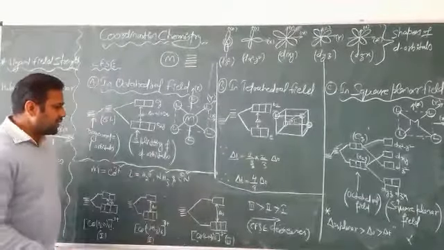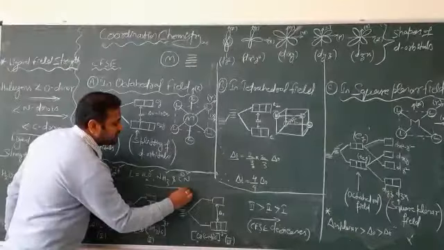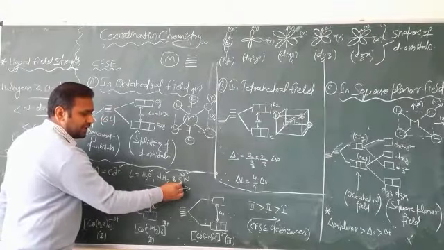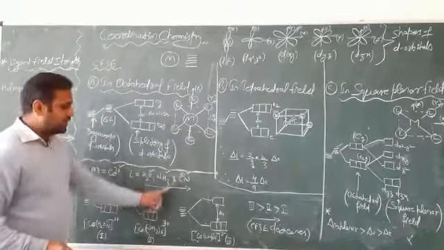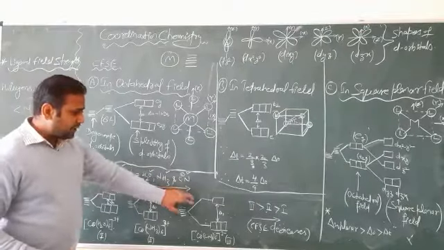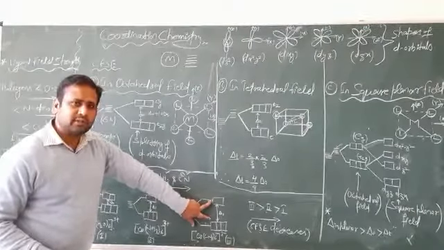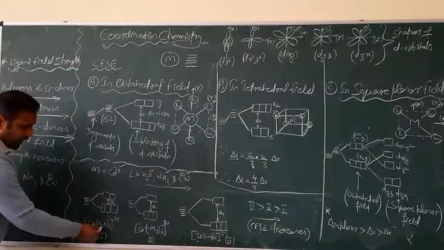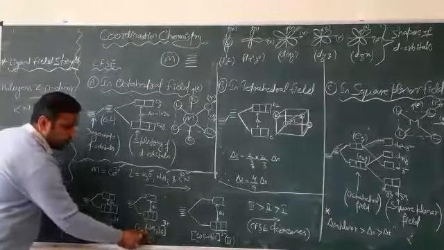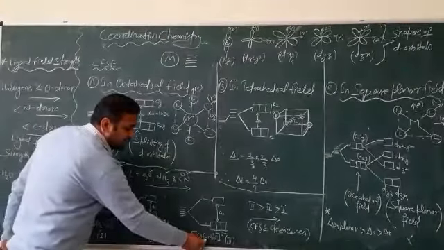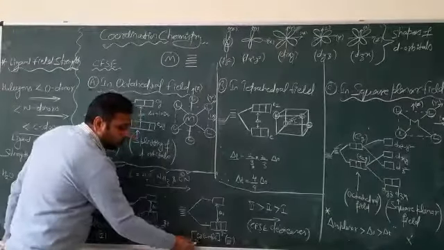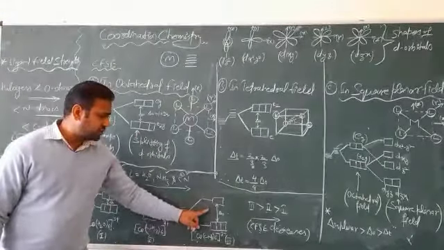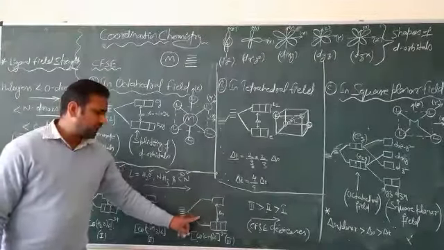So that means the ligand field strength is in this order, and the carbon donor ligand having the highest ligand field strength causes maximum crystal field splitting energy. So among these complexes, hexaaqua cobalt, hexaammine cobalt and hexacyanido cobalt, the maximum crystal field splitting energy is observed in case of this complex.